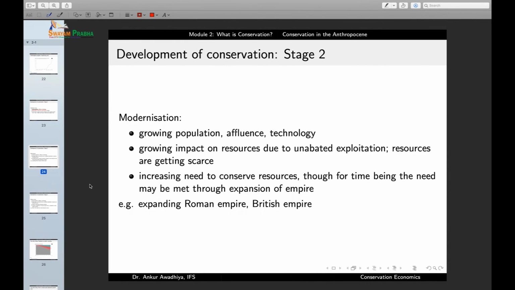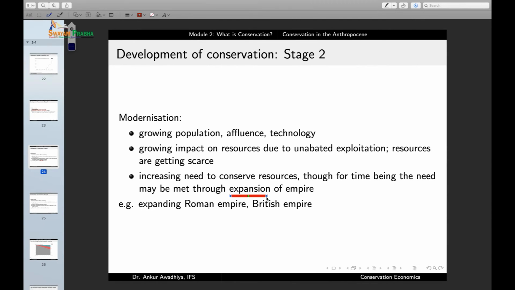Similarly, with affluence, there was a need for a number of new items. People wanted to build fancier homes, so they wanted more wood. But the local forests are now empty because we have better technology to cut these forests, and we cut these forests, and so now these forests are gone. But there is an increasing population, and with increasing affluence, they also want more and more wood. What do we do? So modernization was also a time of expansion.